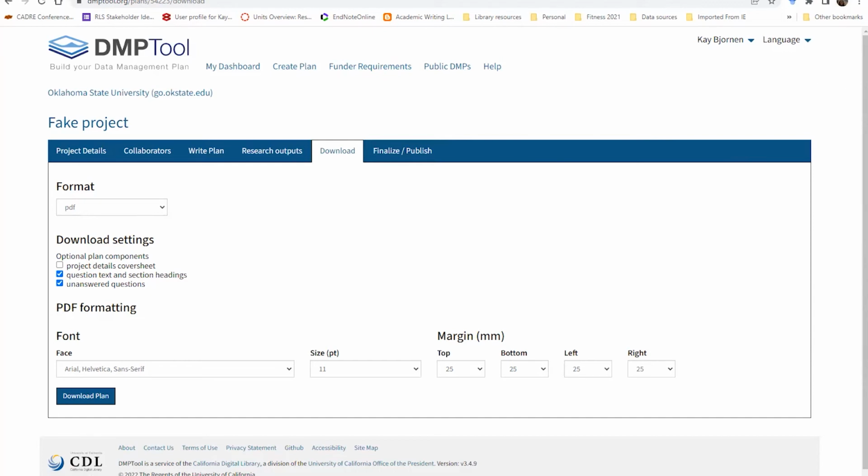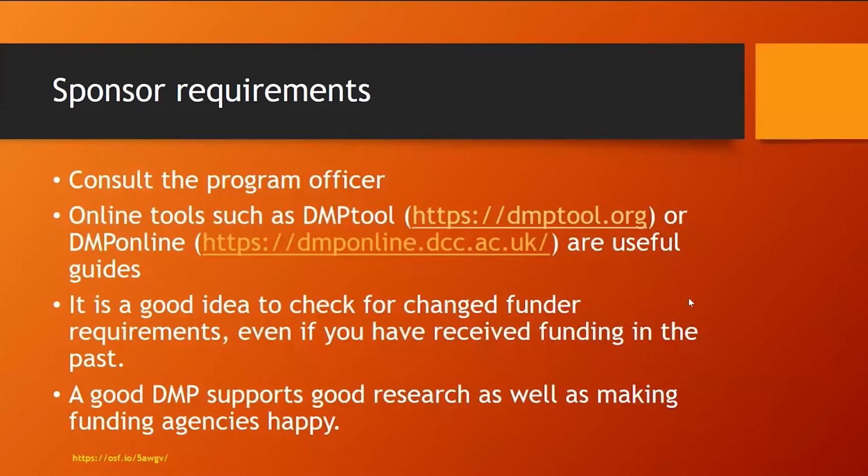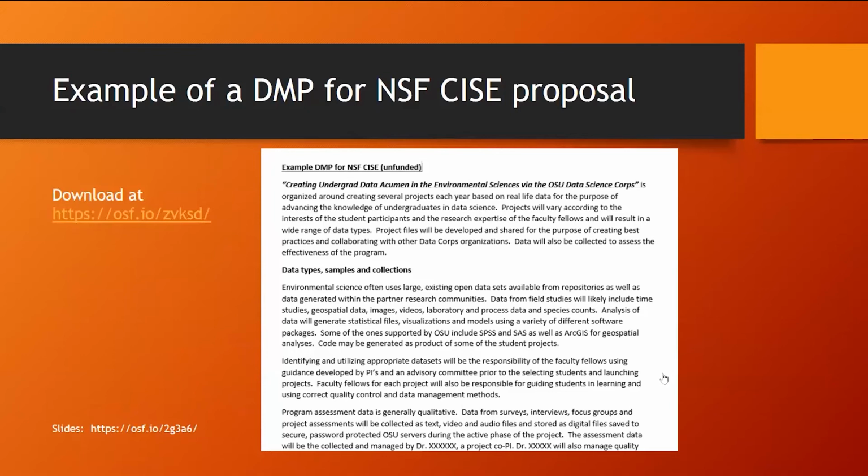I have a couple of examples here. Yes, here's one. This is available for download here. This is one I actually wrote for a project that was not funded.